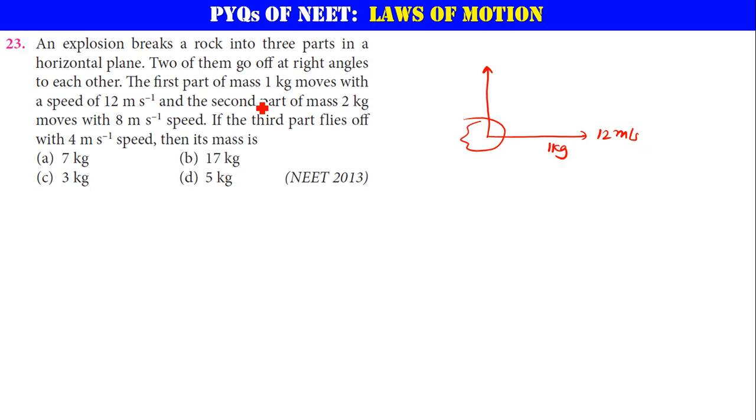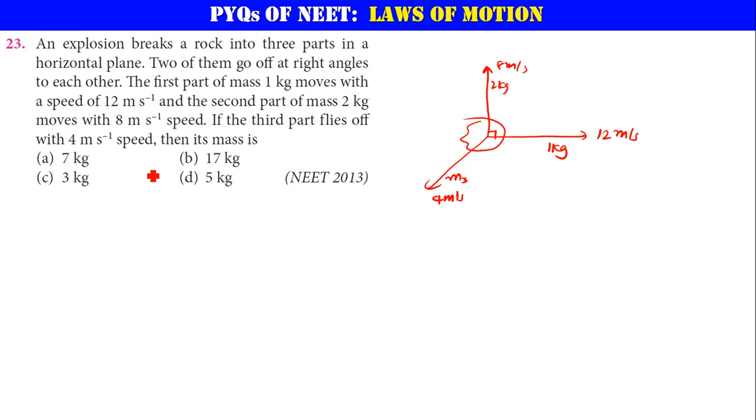Now I am taking the second mass of 2 kg along the y-axis direction, so you have to take them 90 degrees to each other. Next, the other one will be going in some random direction, whose mass you need to find. If the third part flies off with a speed of 4 meter per second, you need to find its mass. Let us say that is m3.